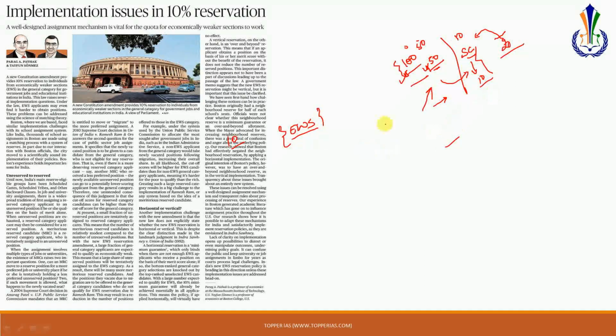So this is what has been discussed vis-a-vis the economically weaker section, because 90% of India's population can come under the economically weaker section. In this context the editorial is discussing that if this is the policy being used, a large number of students who qualify under the economically weaker section will not be willing to take their unreserved seats, and they will be willing to come into the reserved seats, and it might result in a scenario where the cutoff for the economically weaker section will be higher than the unreserved category. So that is the challenge in implementation of this particular policy. So that is the gist of this article.